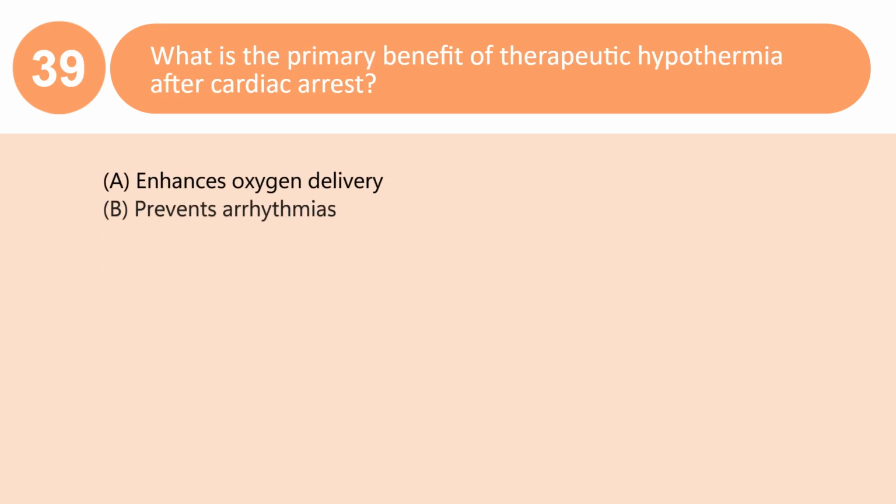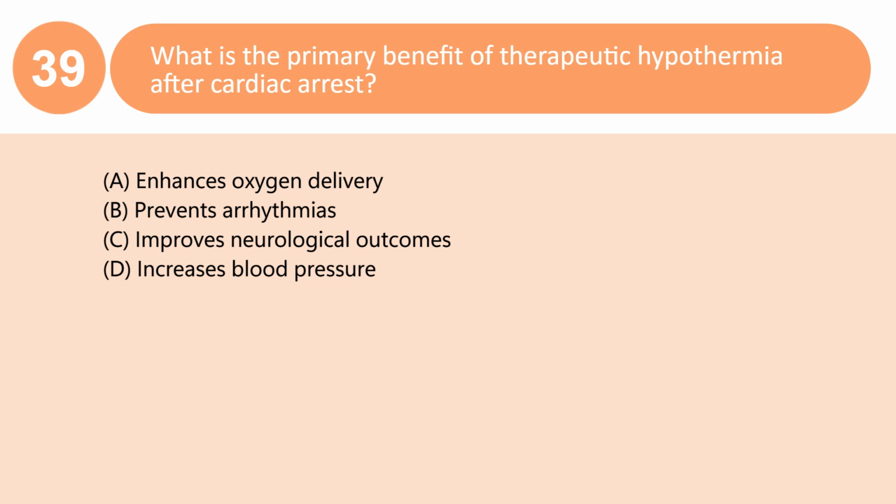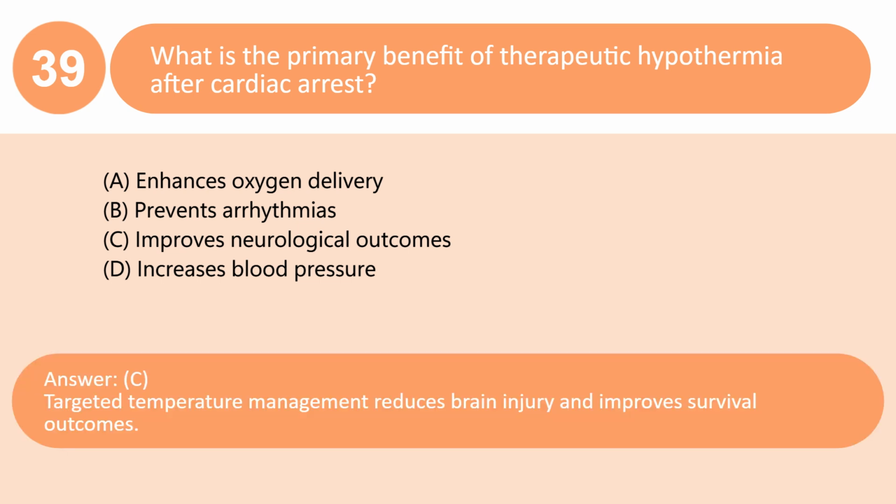What is the primary benefit of therapeutic hypothermia after cardiac arrest? A. Enhances oxygen delivery. B. Prevents arrhythmias. C. Improves neurological outcomes. D. Increases blood pressure. Answer C. Targeted temperature management reduces brain injury and improves survival outcomes.